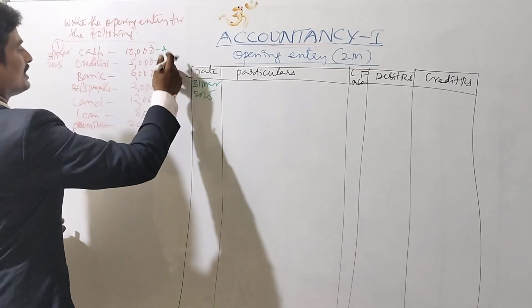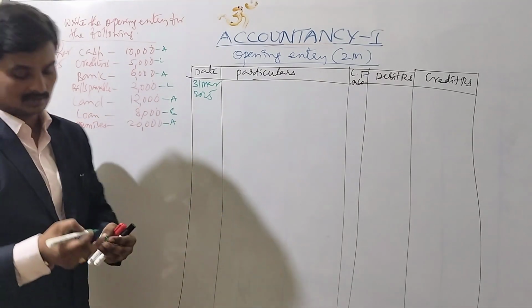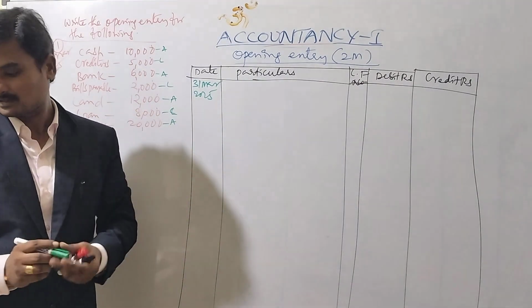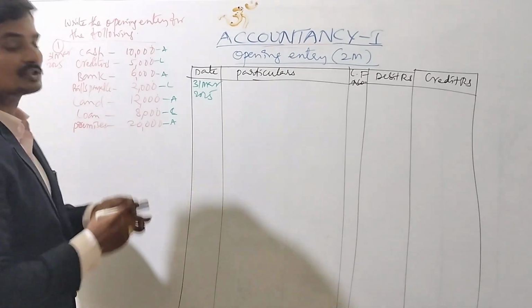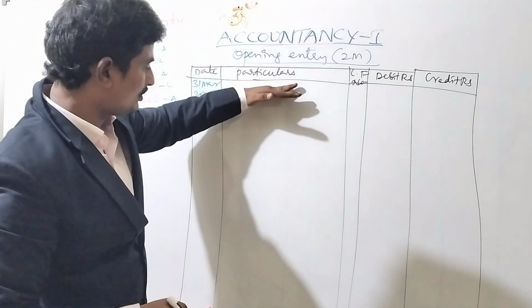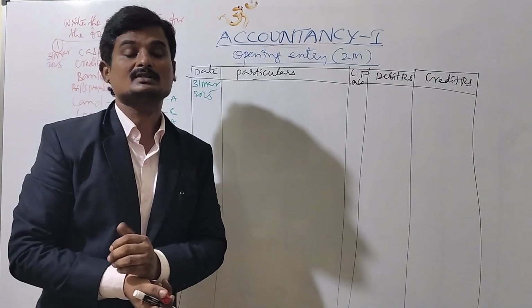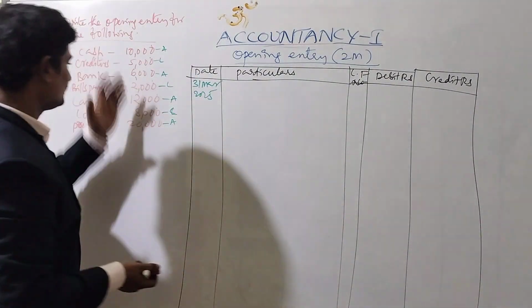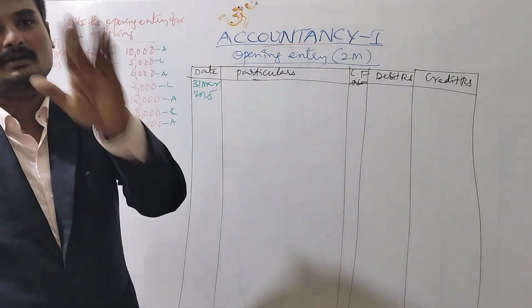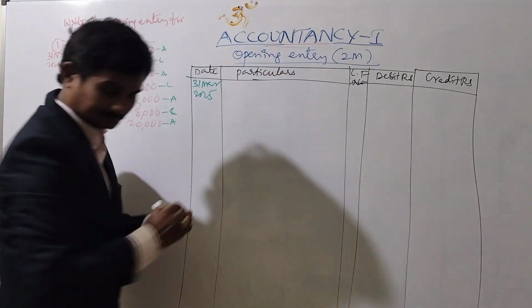So there are 4 assets and 3 liabilities. After separation, first we write all the assets, because assets always show a debit balance and liabilities always show a credit balance.